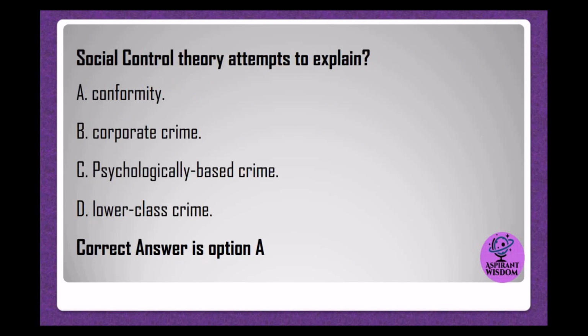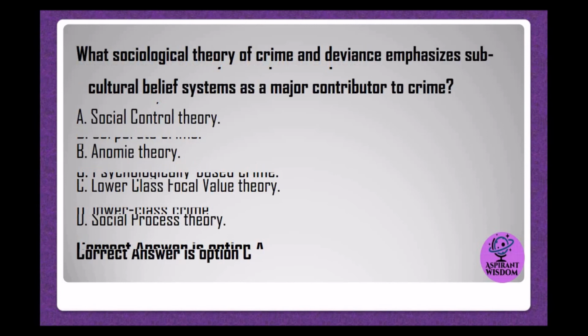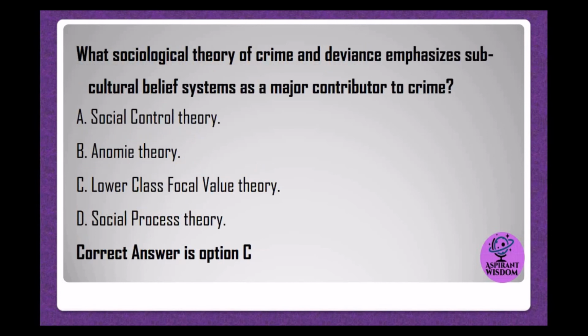Social control theory attempts to explain: A. Conformity. B. Corporate crime. C. Psychologically based crime. D. Lower class crime. Correct answer is option A. What sociological theory of crime and deviance emphasizes subcultural belief systems as a major contributor to crime? A. Social control theory. B. Anomie theory. C. Lower class focal value theory. D. Social process theory. Correct answer is option C.